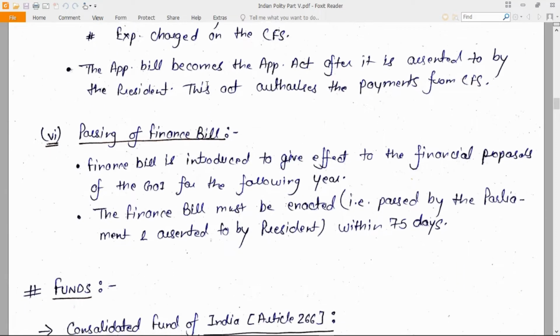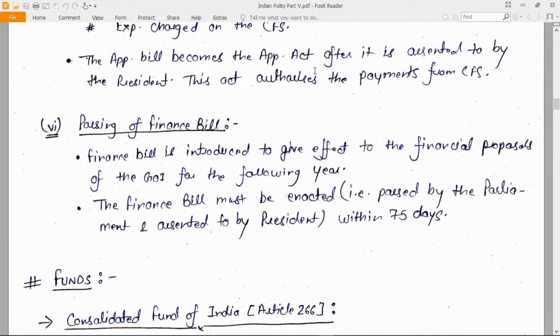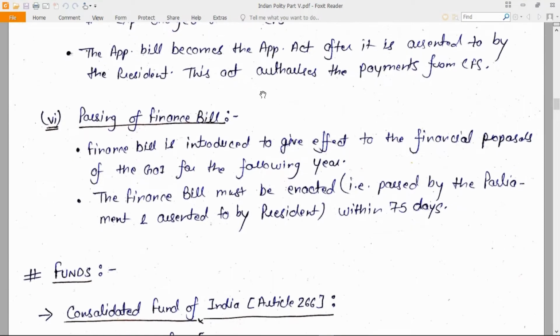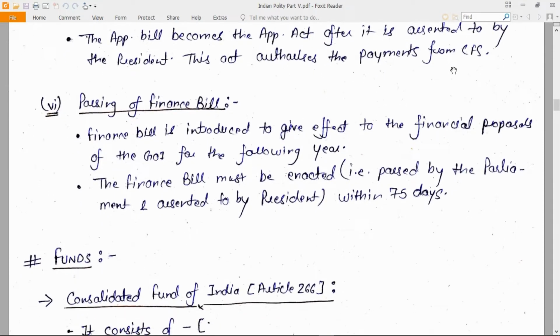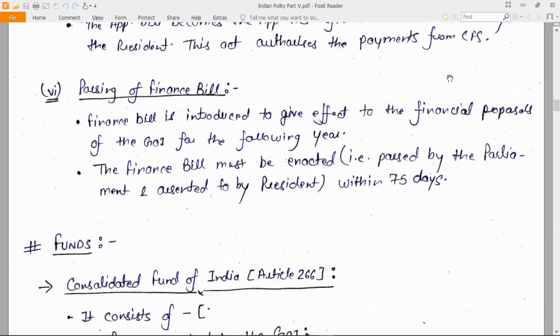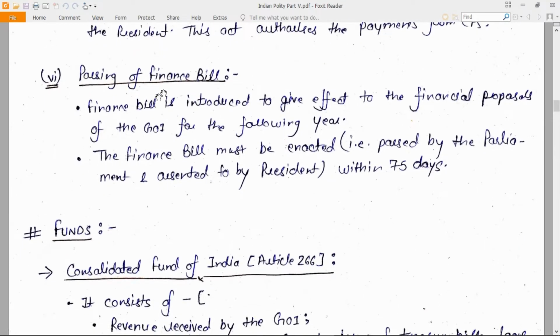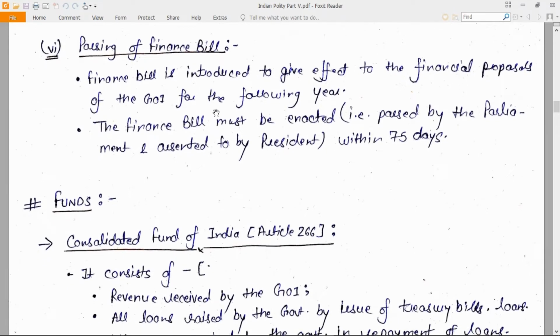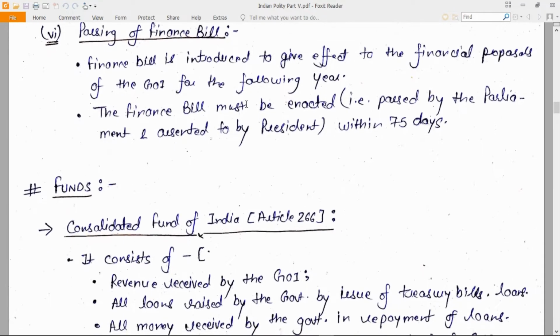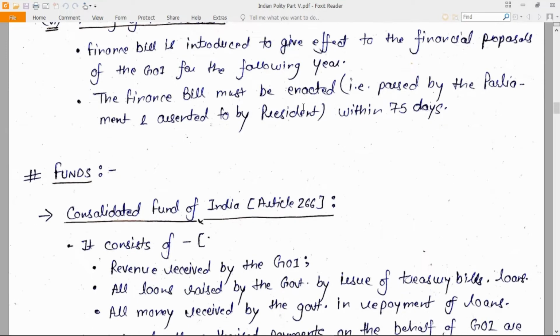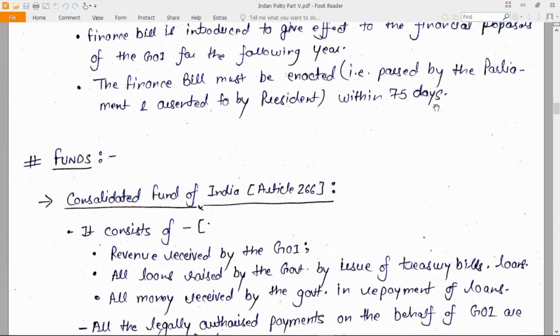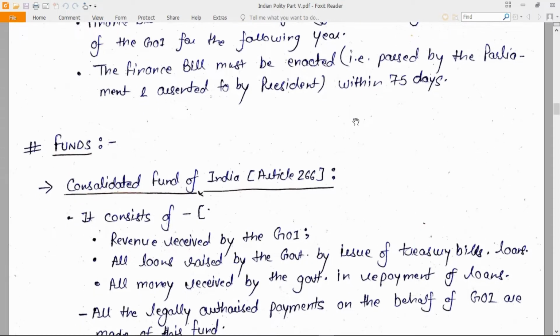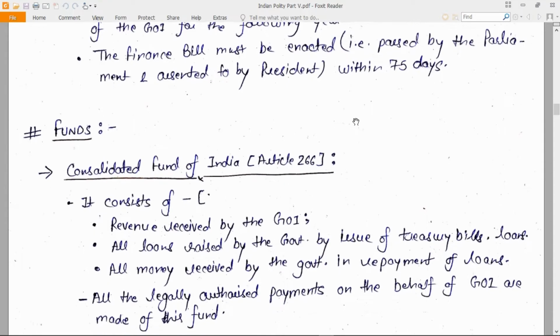The appropriation bill becomes the Appropriation Act after it is assented to by the President. This act authorizes the payments from the Consolidated Fund. Now, what do you mean by passing of finance bill? Finance bill is introduced to give effect to the financial proposals of Government of India for the following years. The finance bill must be enacted, that is passed by the Parliament and assented to by the President within 75 days.